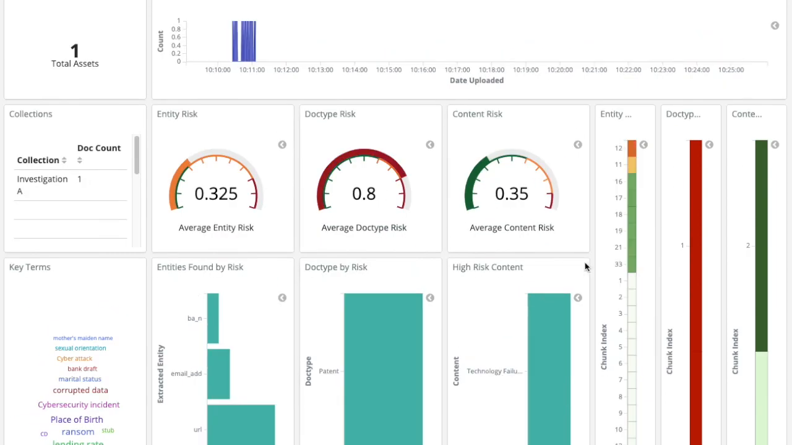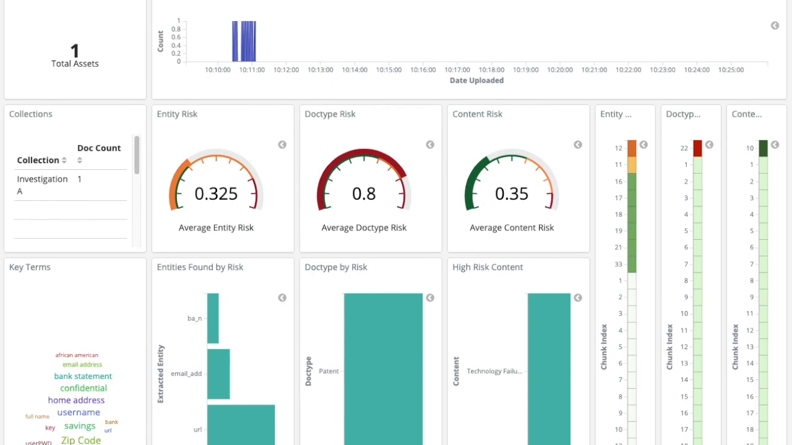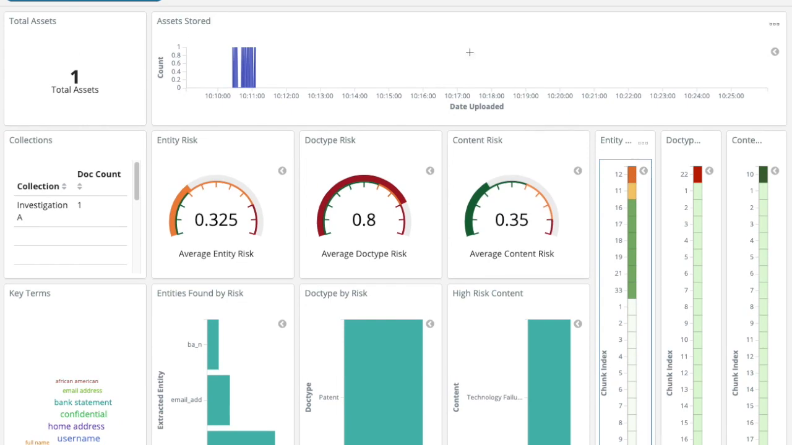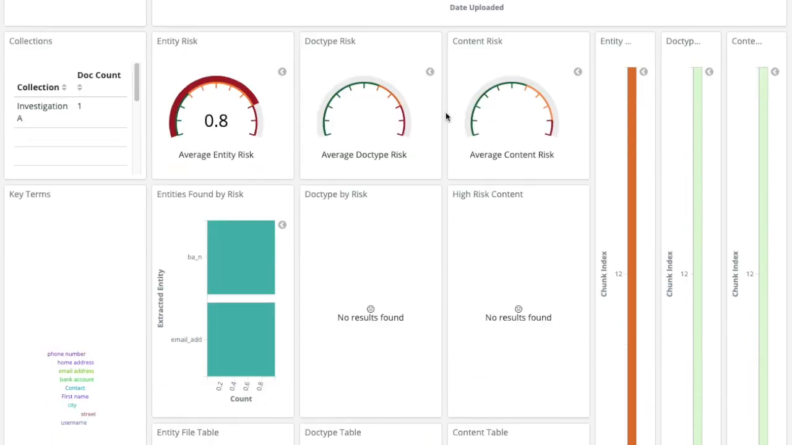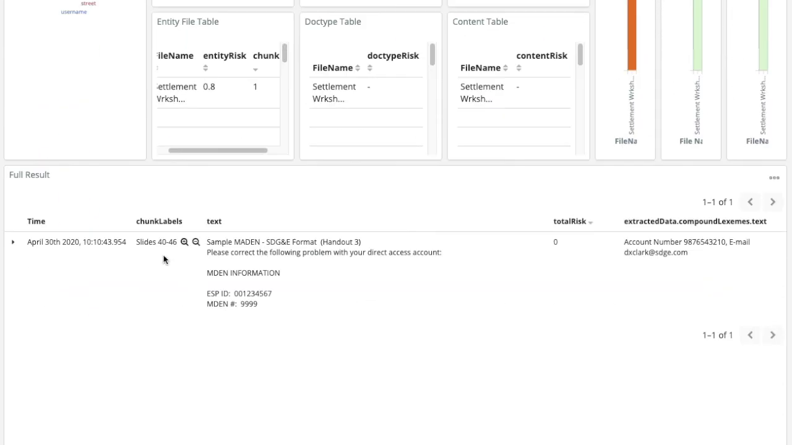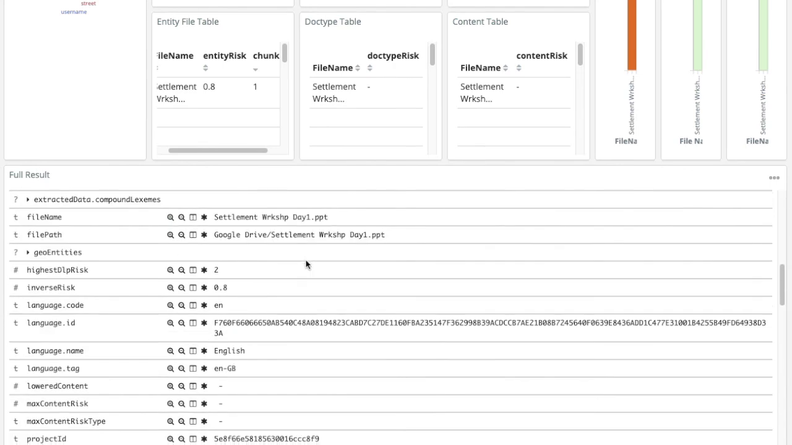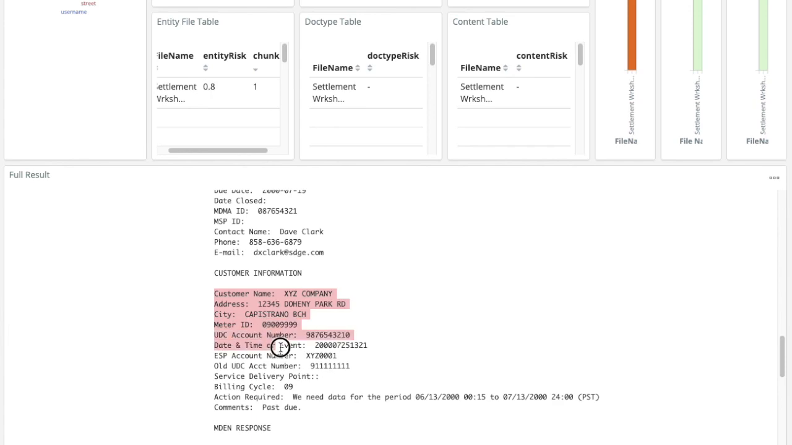On the right-hand side, we can see the chunks and a large entity risk on the 12th chunk of one of our documents. If we select it, we can see that it's slides 40 through 46 of a presentation. If we look at the text of that document, we can see that it's filled with personal information. This dashboard can be used to show any type of risk.